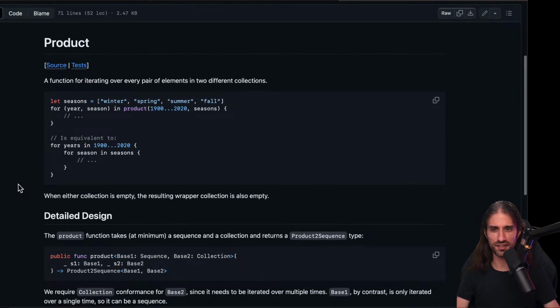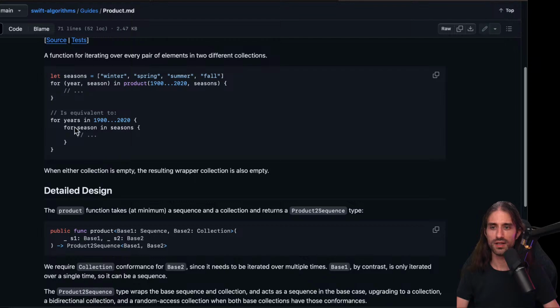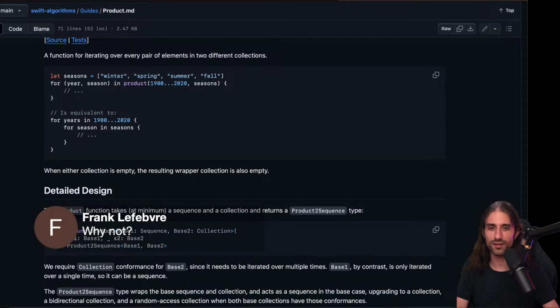Product. So I guess this is the Cartesian product. A function for iterating over every pair of elements in two different collections. So seasons and then years, and it's the equivalent of doing two nested for loops. Why not use it?